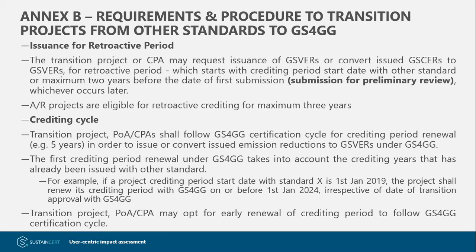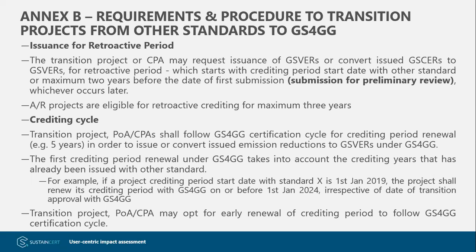For AR projects, the maximum retroactive period which is allowed is 3 years instead of 2 years in energy and waste. The crediting cycle also has to follow the GS for GG crediting cycle for all transition projects. That is, 5 years.